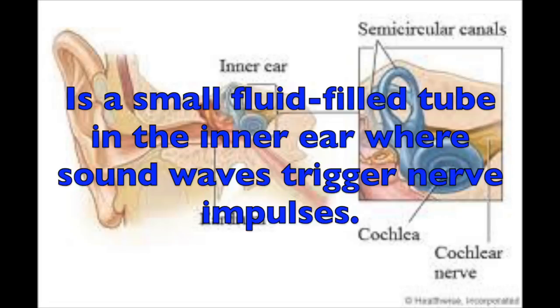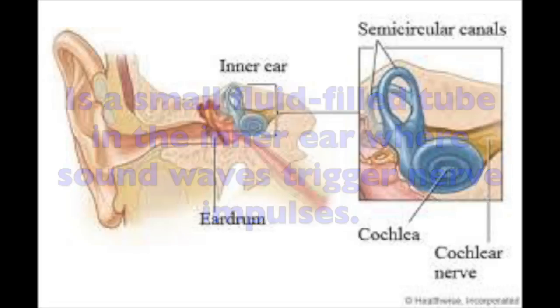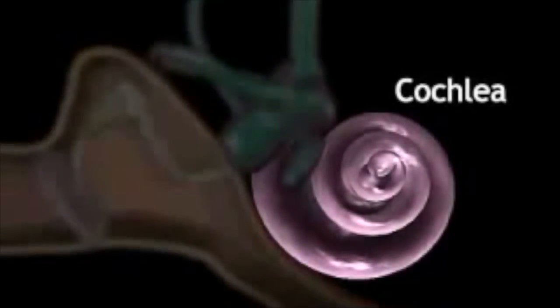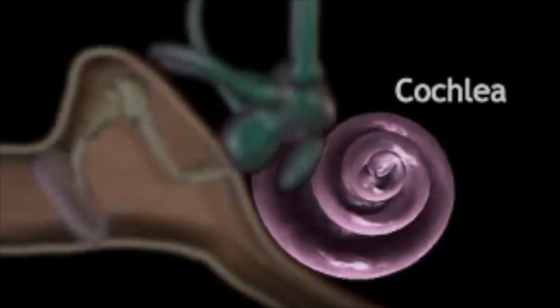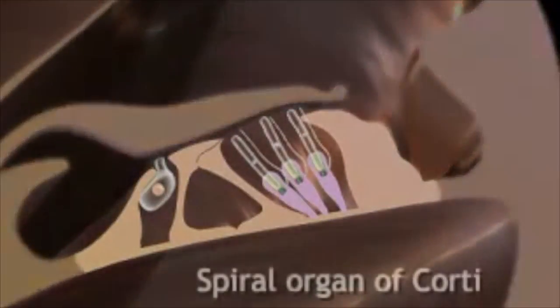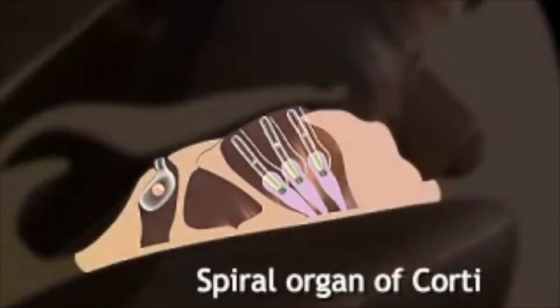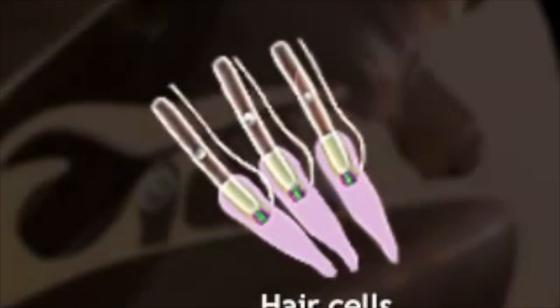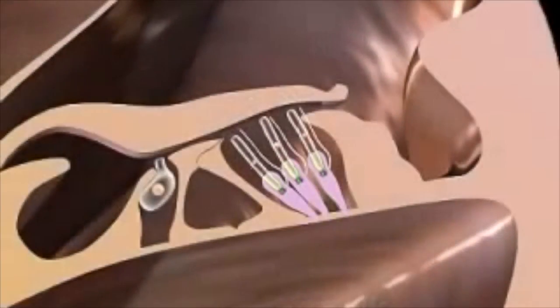The cochlea is a small fluid-filled tube in the inner ear where sound waves trigger nerve impulses. The cochlea is a fluid-filled snail-like structure that contains the receptor organ for hearing. Let's unwind the cochlea to get a closer look. In this enlarged cut view, you can see the spiral organ of Corti, which is the receptor organ for hearing. It consists of tiny hair cells that translate the fluid vibrations of sounds from its surrounding ducts into electrical impulses that are carried to the brain by sensory nerves.